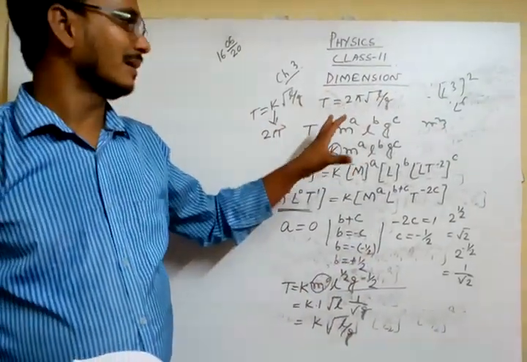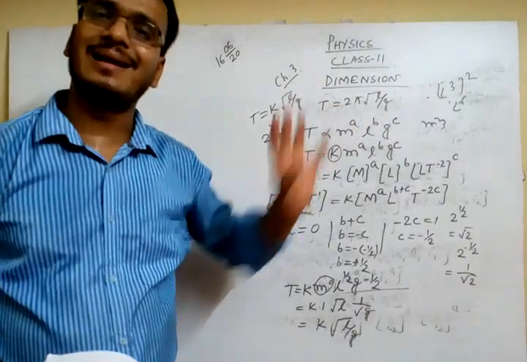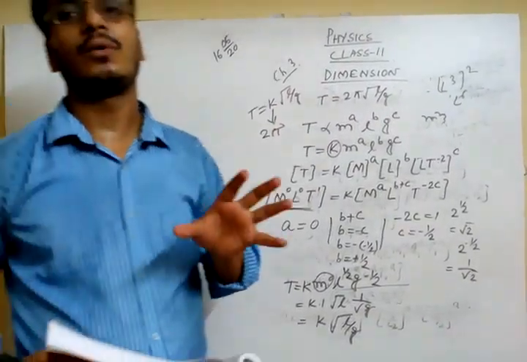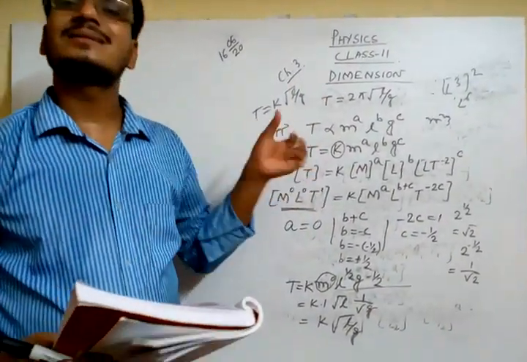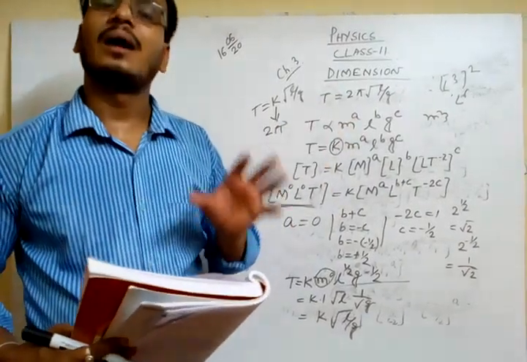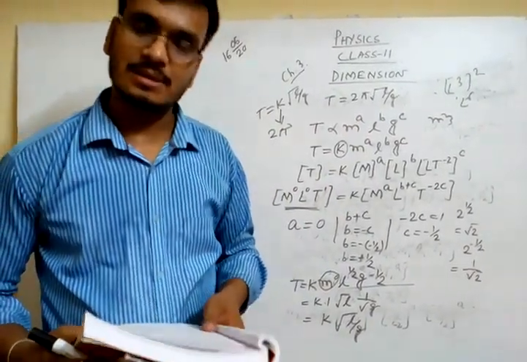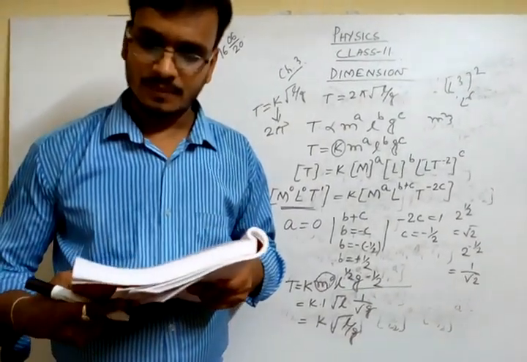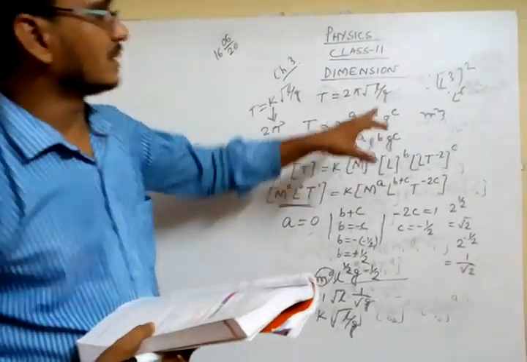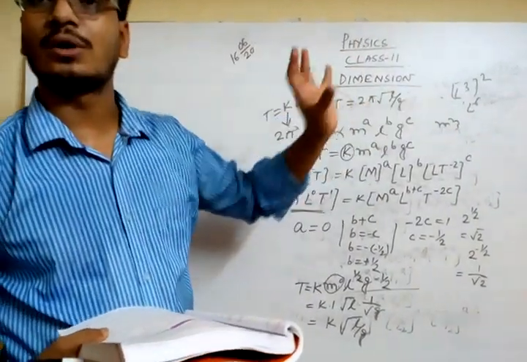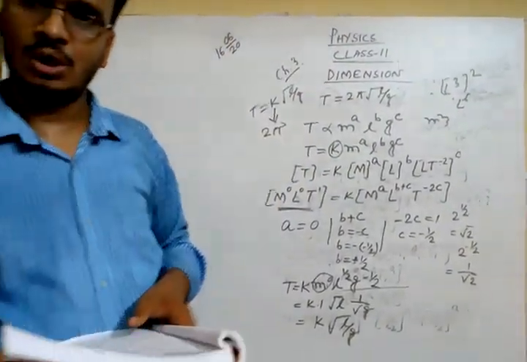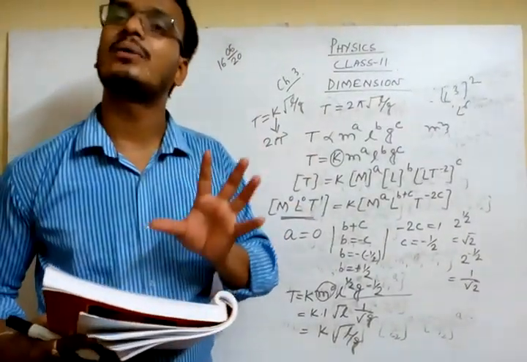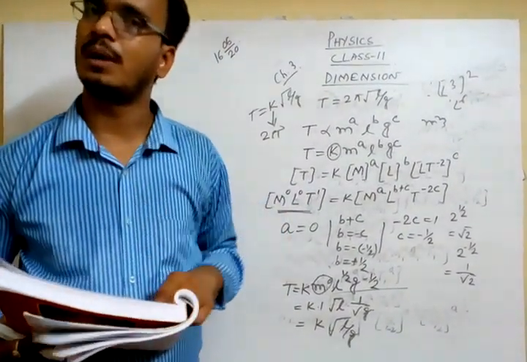So is this dimension formula valid every time and everywhere? No, there are some particular fields where this dimensional analysis is not valid. What are the places? The first one mentioned: by this method, the value of the constants like 2, 3, 4, this numerical constant we can't find. So this is the problem.